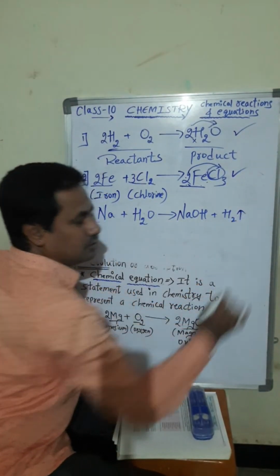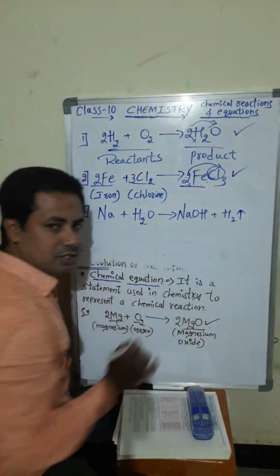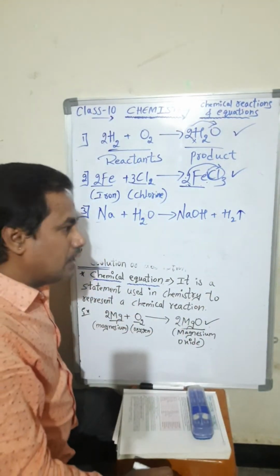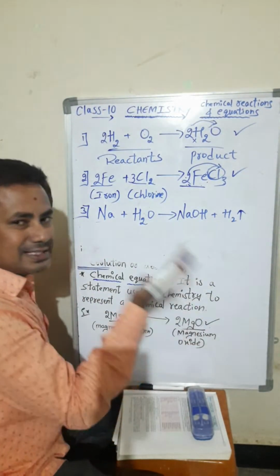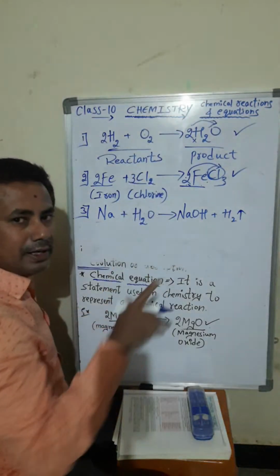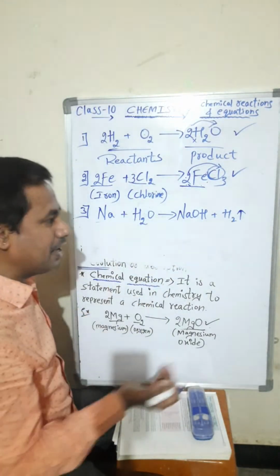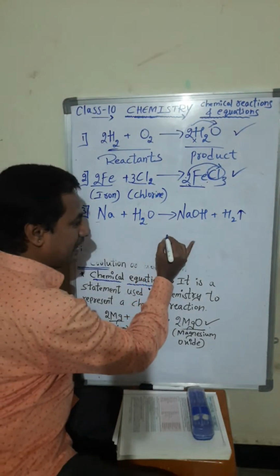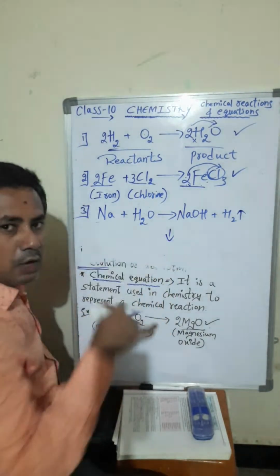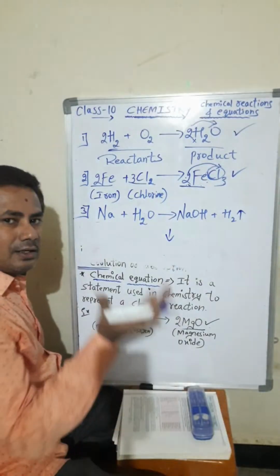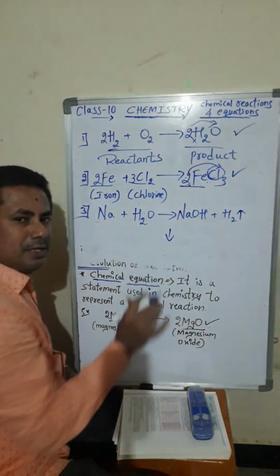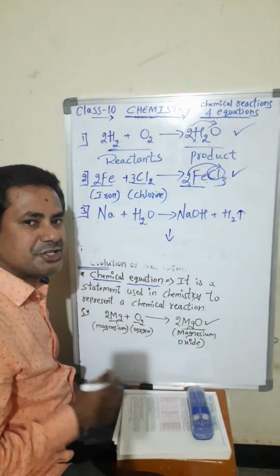In chemical reactions, this direction represents that gas is there. Above the symbol, an arrow means it is gas liberation. If an arrow is downward, that means it is a precipitation.